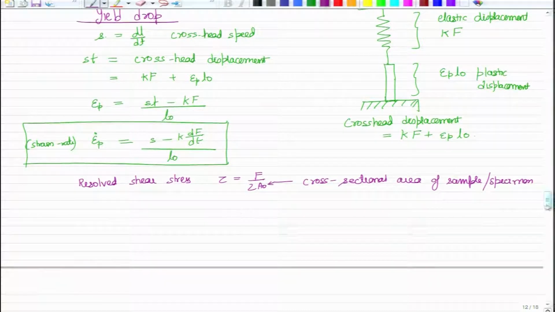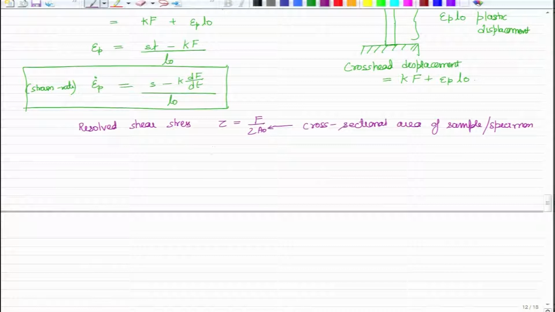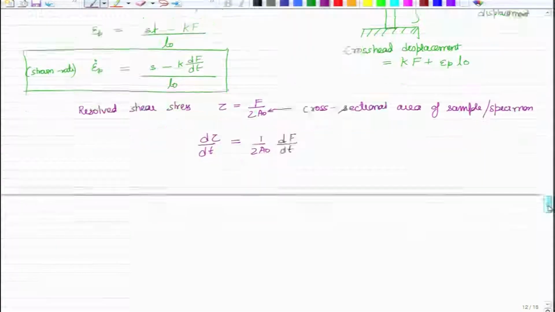Now, if we want d tau by dt, which is how the resolved shear stress acting on the specimen is changing with respect to time, we can write it like this: 1 by 2 A naught, which is a constant, df by dt, and from here we know what df by dt is, we can put it like that.